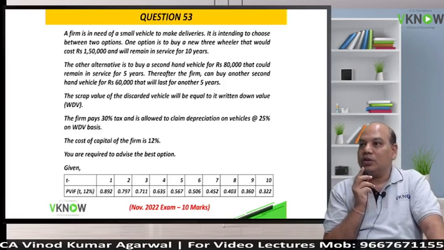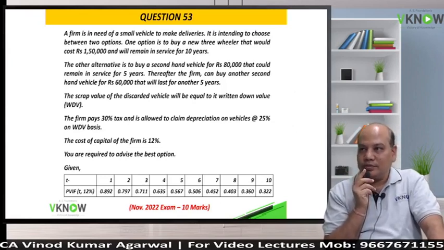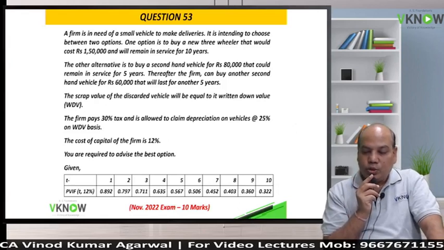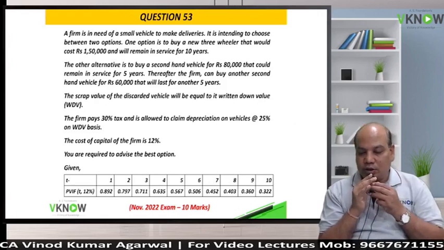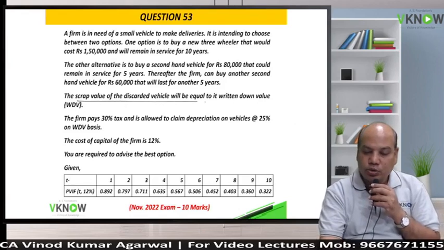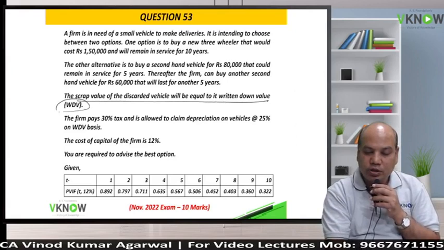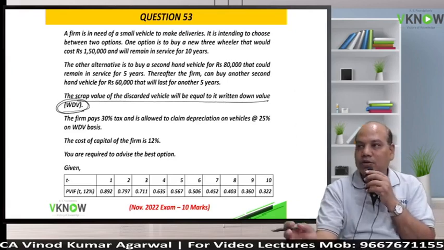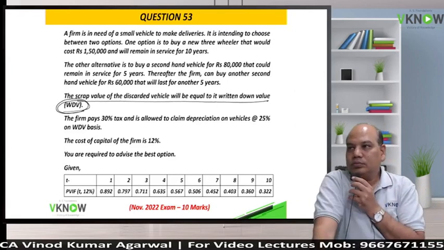Follow the instruction given in the exam. Do not apply your own intelligence. The scrap value will be equal to its WDV. Underline, this is another new adjustment. Scrap value will be equal to its WDV, which means whatever is the WDV after the life is over will be the salvage value.